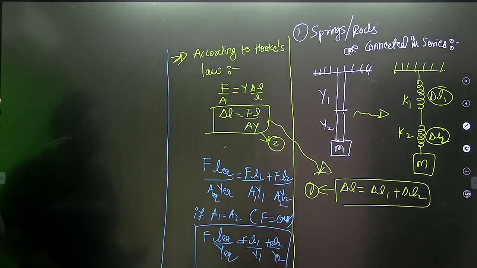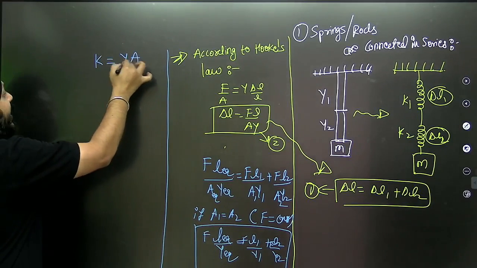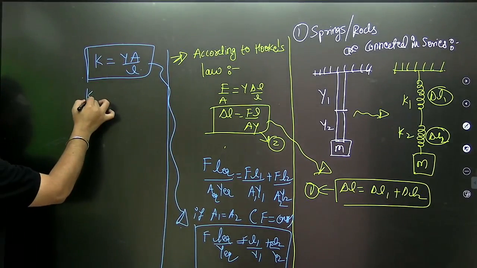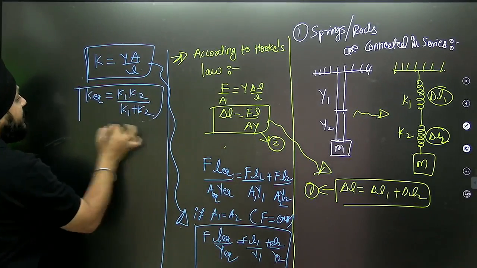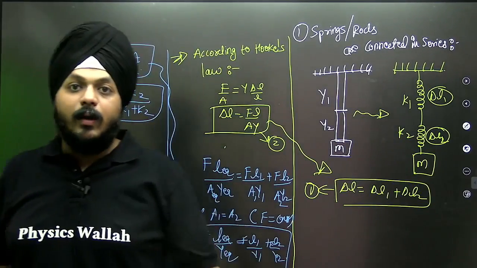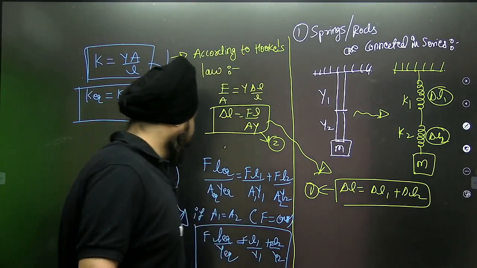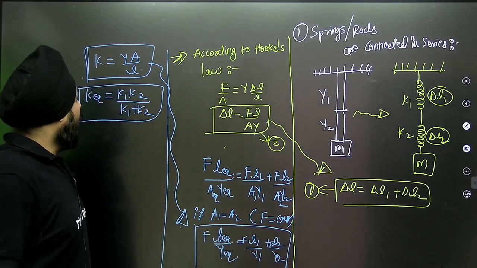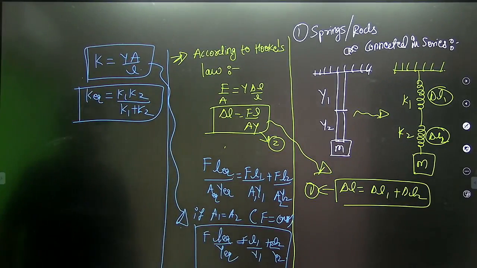Now if we replace the value of K as YA by L in this equation, finally we get K equivalent as K1 K2 whole divided by K1 plus K2 when springs are connected in series. So this is how the things are resolved. Can I replace Y as KL by A? Yes. Obviously the area is going to be the same, so things will get cancelled out, and we get the final equation this way.